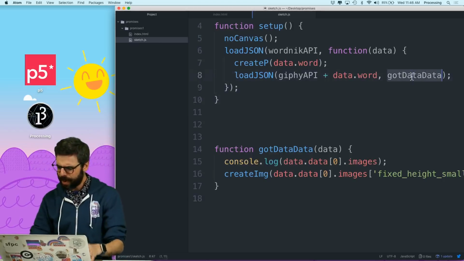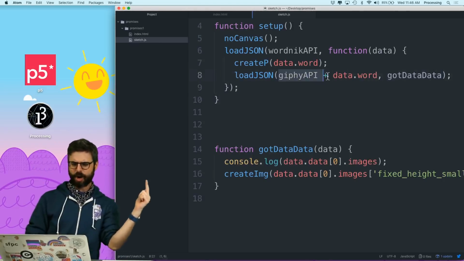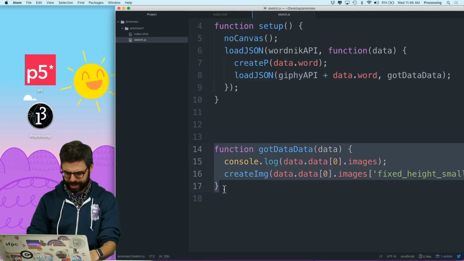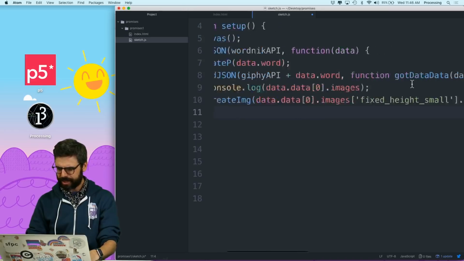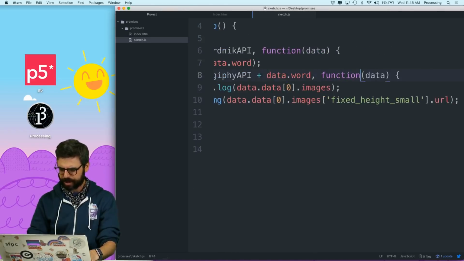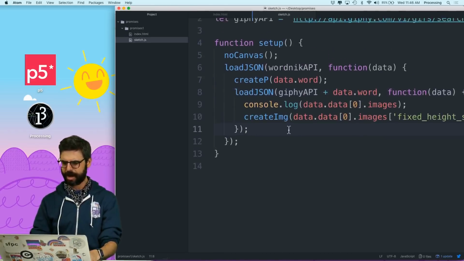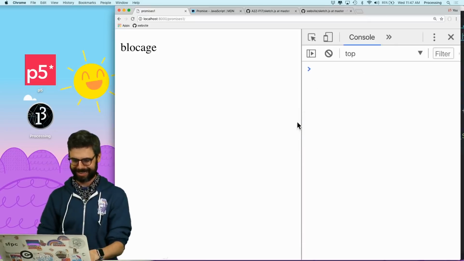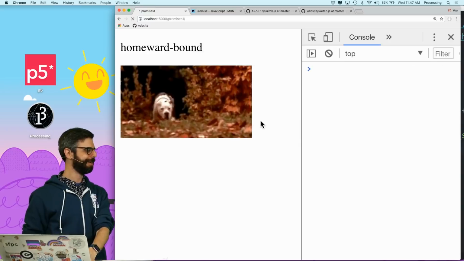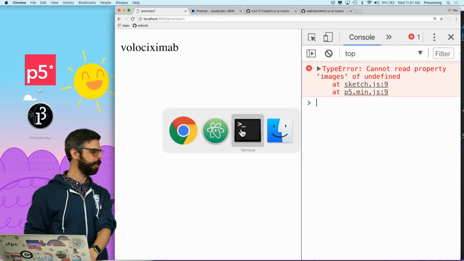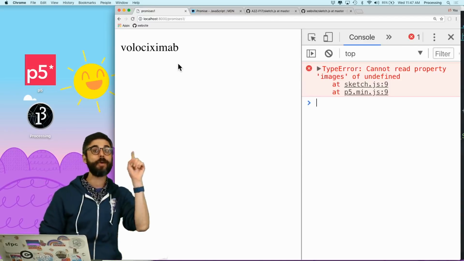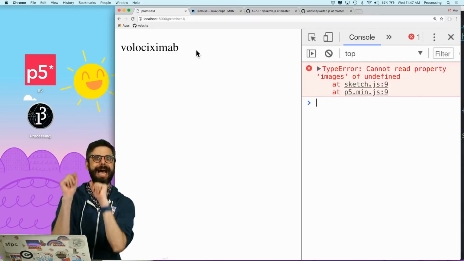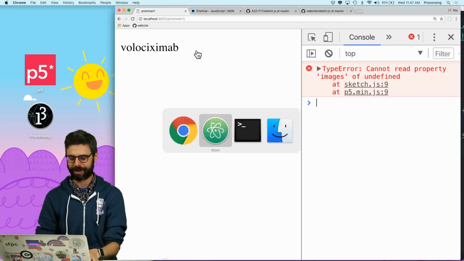But then when I go to the Giphy API, I need this next anonymous function, and I need that to go in here. I don't want to name it anymore. It's an anonymous function, and there we go. So now let's refresh this. Hey, it still works. Homeward bound. What's great about this is it's going to trigger an error sometimes when it can't find an image, and I'm going to need that with promises. I'm going to need to figure out handling errors.